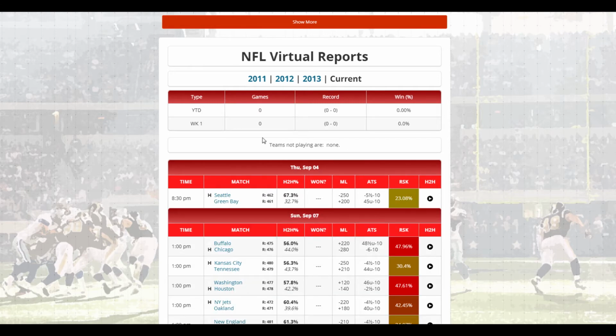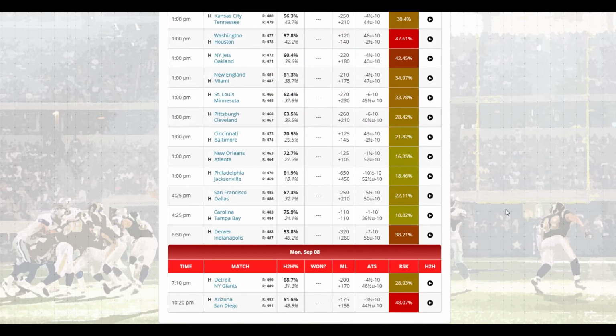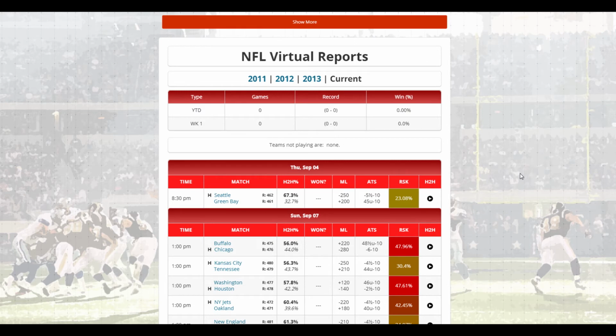All right, so we also have a little block here. We'll show you the bye weeks, whether or not the team's playing, the date that the teams are playing. So Thursday, Sunday, and it goes all the way down to Monday. So if you don't understand what some of the column headers are, you can actually hover over a few things like time and match. There's not going to be any tool tips, but when you get to the H2H percent, it's going to tell you what that column means. And then we have money line, we have the ATS, we have risk, and we have the head-to-head columns.